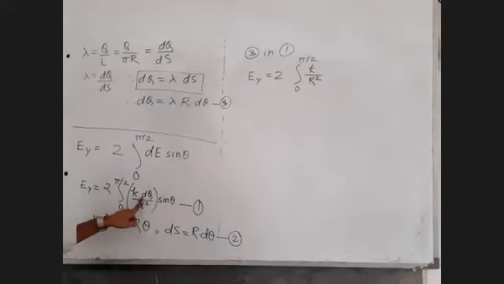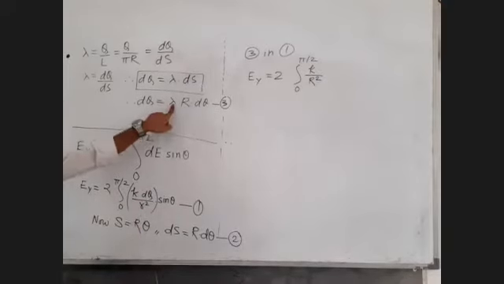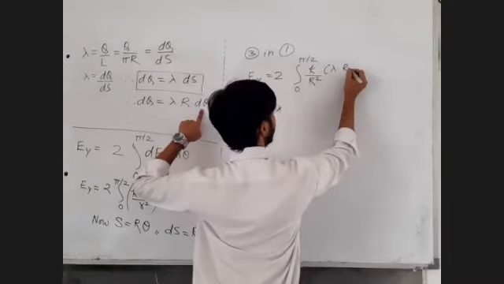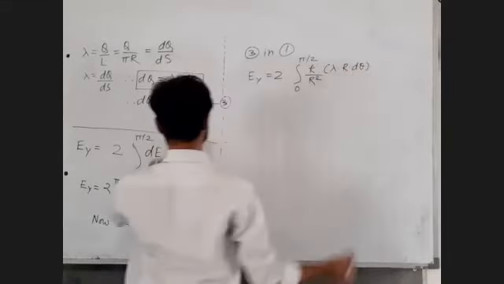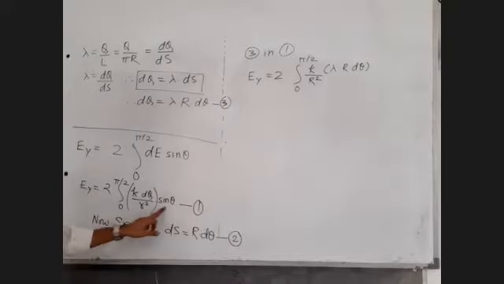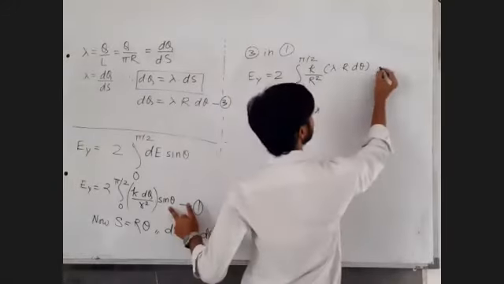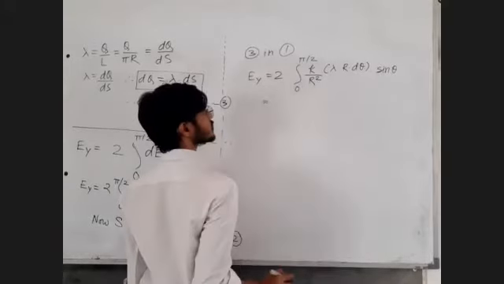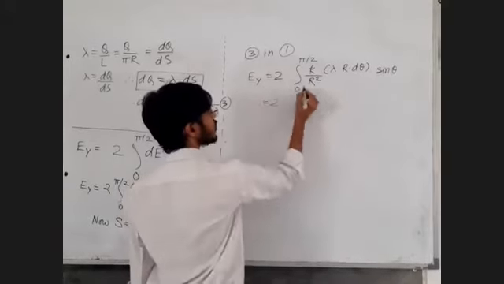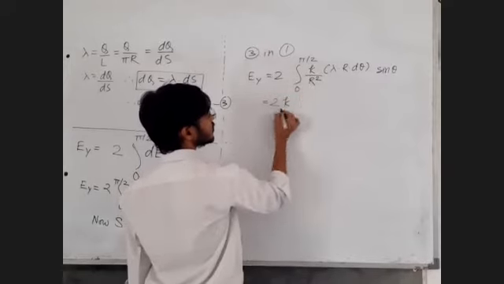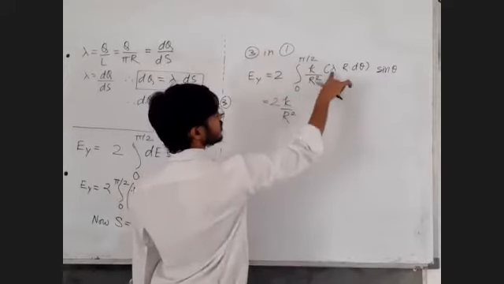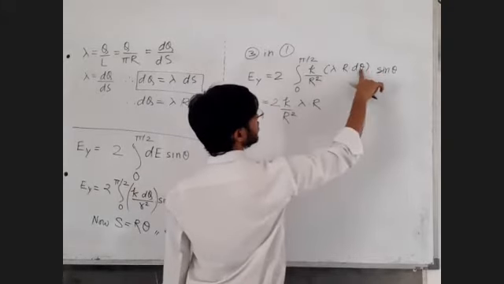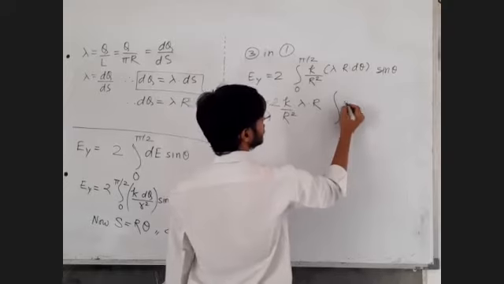Now dq is to be replaced by lambda into R into d theta, multiplied by sin theta. Now take the constants out of integration: 2, k, R square, lambda and R are constant. Sin theta is variable, d theta is the differential element.